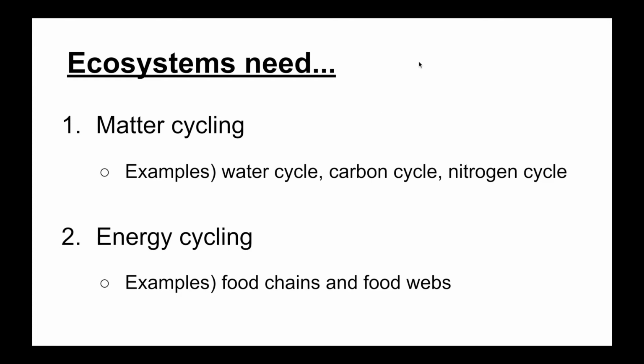Now, when we're talking about ecosystems, they are going to need a couple of things. When we talk about matter cycling, we're talking about the water cycle, the carbon cycle, the nitrogen cycle. So they're going to need matter cycling. They also need energy cycling. And energy cycling is things like food chains and food webs.